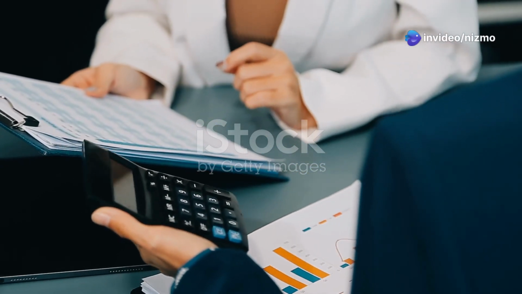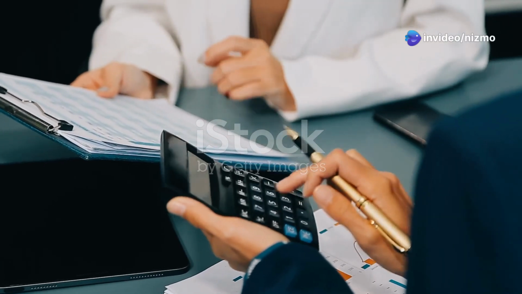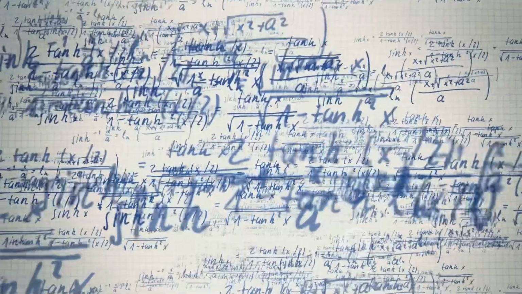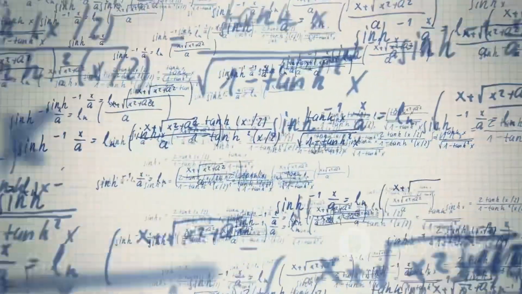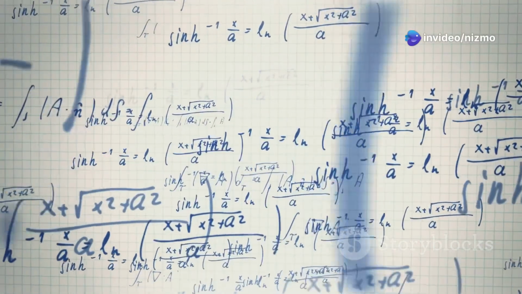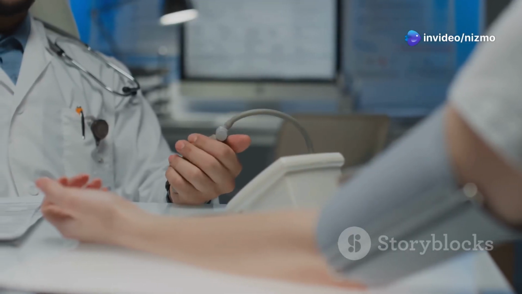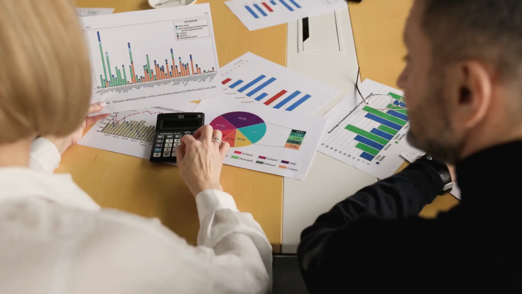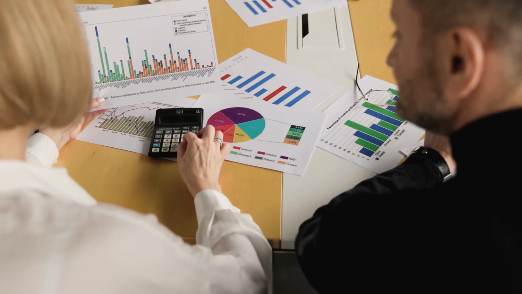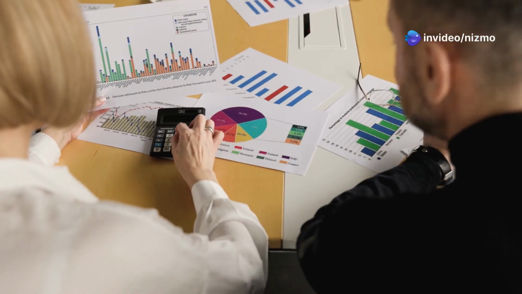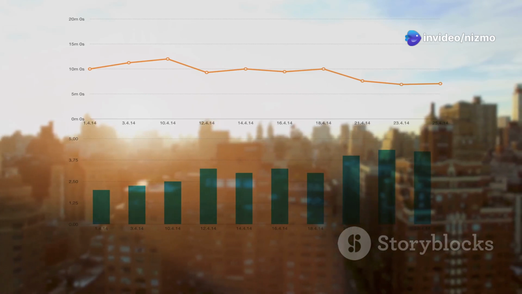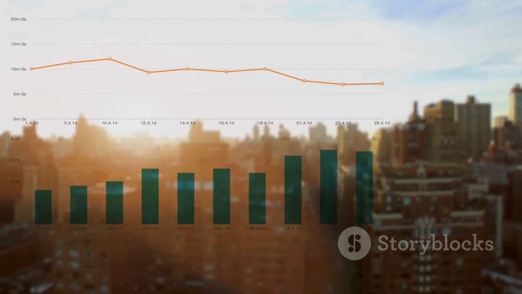In the world of finance, understanding a company's financial health is crucial for investors and business owners alike. Two key concepts that provide valuable insights are the weighted average cost of capital, or WACC, and free cash flow, or FCF. Think of them as vital signs like a company's pulse and blood pressure. WACC tells us how much it costs a company to raise funds, while FCF reveals how much cash a company has left over after covering its essential expenses. Together, they paint a comprehensive picture of a company's financial well-being and potential for growth.